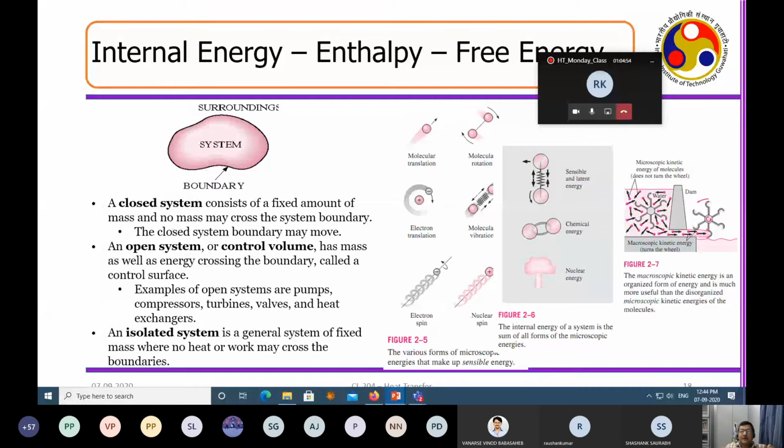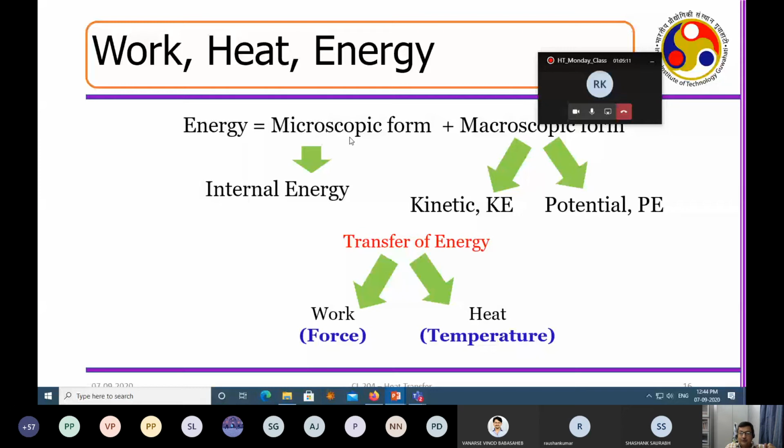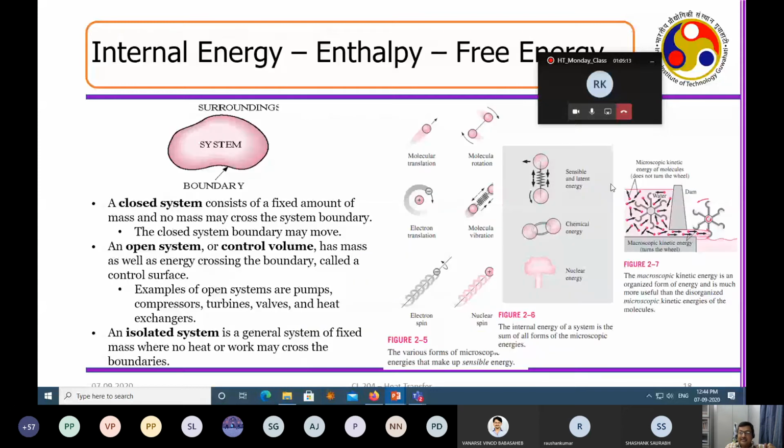What are the microscopic forms of energy? The microscopic forms of energy are molecular vibration, molecular rotation, nuclear energy. Okay, this microscopic form of energy is very closely related to the internal energy. Say suppose there is a turbine, right? Now this turbine will remain stationary if you do not have any water flow through it. In stationary water, you will see it will remain stagnant.